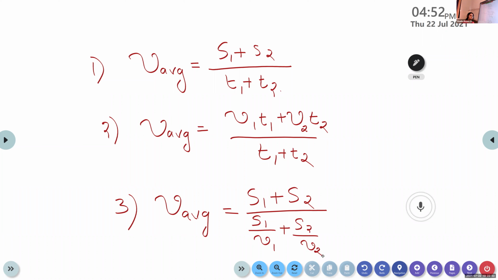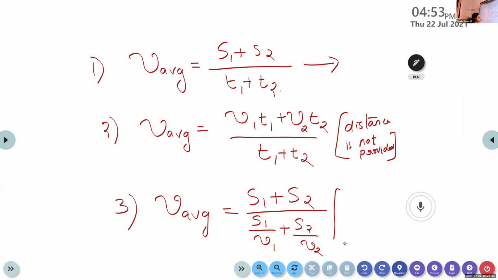Okay, so here we have three different equations for calculating the average speed. This is the general equation, that is the total distance divided by total time taken. The second equation is a special case, if the distance is not provided, we can use nu1 T1 plus nu2 T2 divided by T1 plus T2.